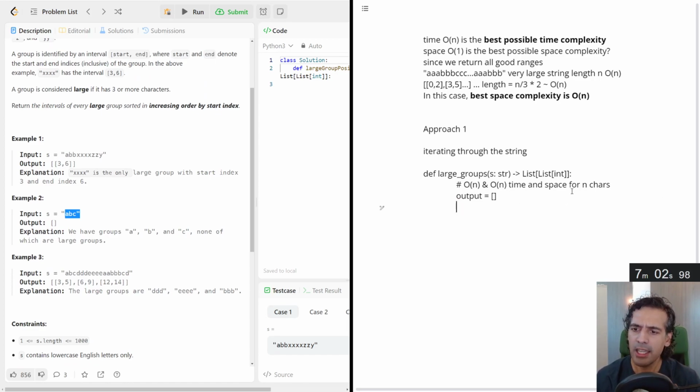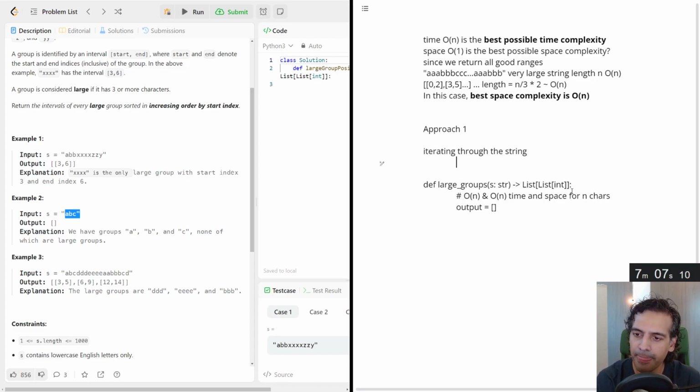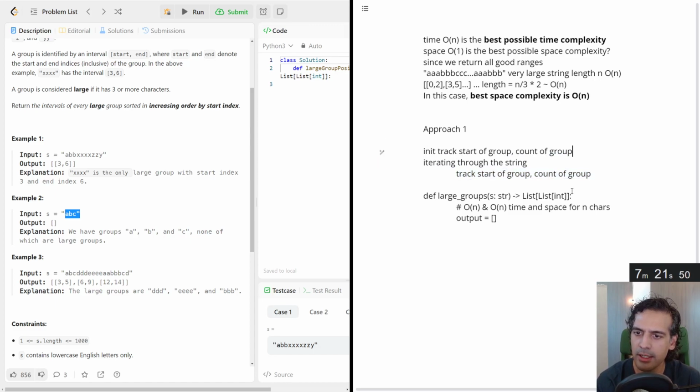All right. I think we have this idea: iterate through the list, track start index, track start of group, count of group. Let's init start of group, count of group.